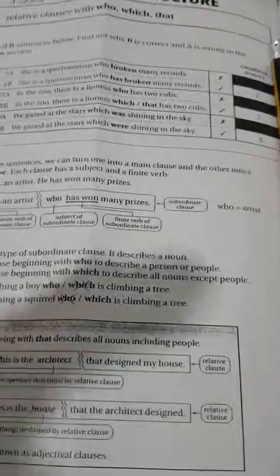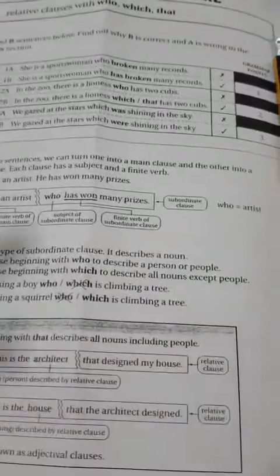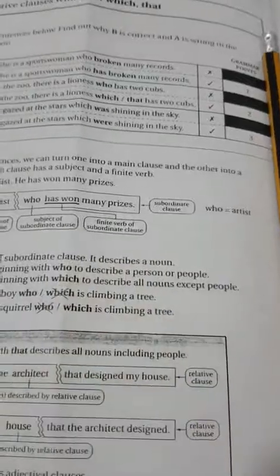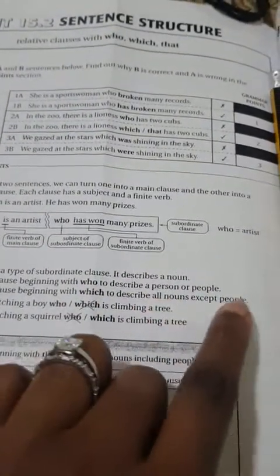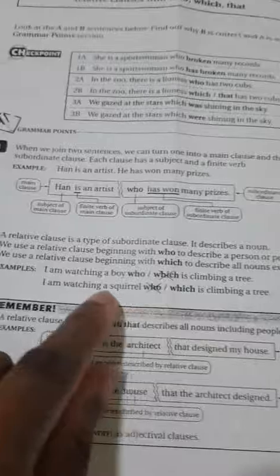So, we don't use which for people, but what is a noun? Animal, place, thing, concept, all those nouns except a person, you can use which for them. So keep that in mind, all right? Do not use which for a person. Use which for all nouns except people, all right? Now let's see an example.